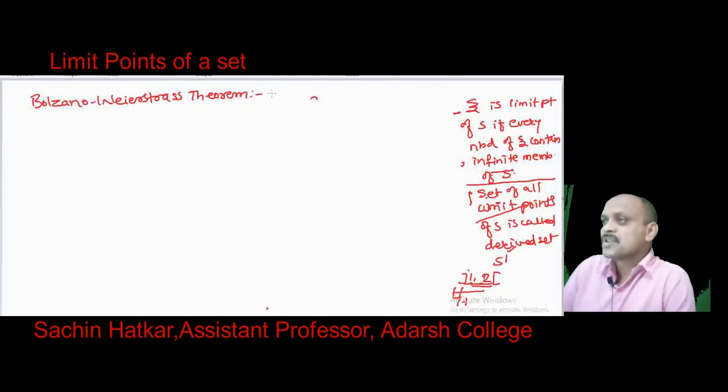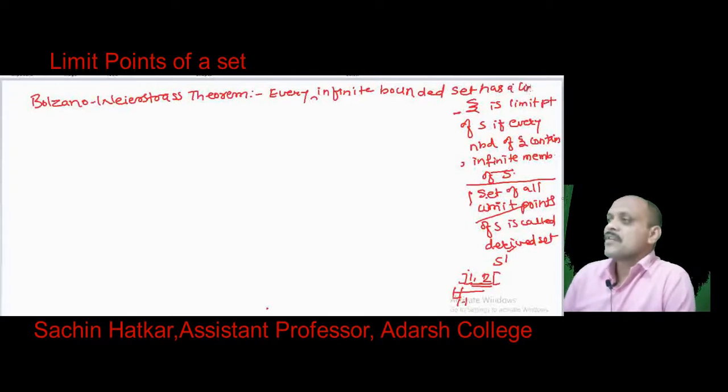Every infinite bounded set has a limit point.